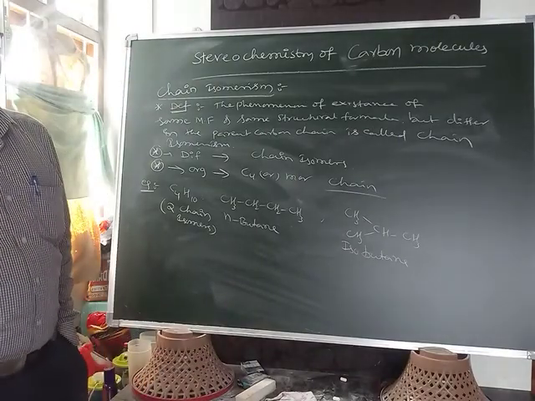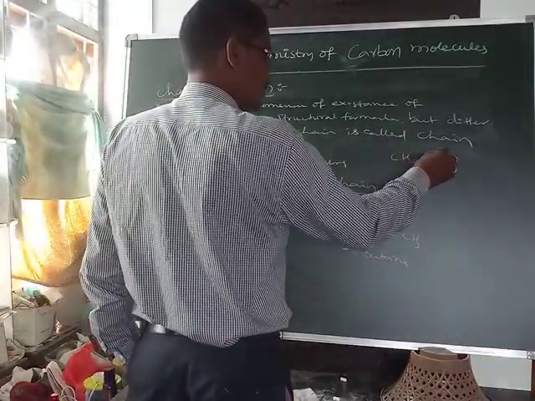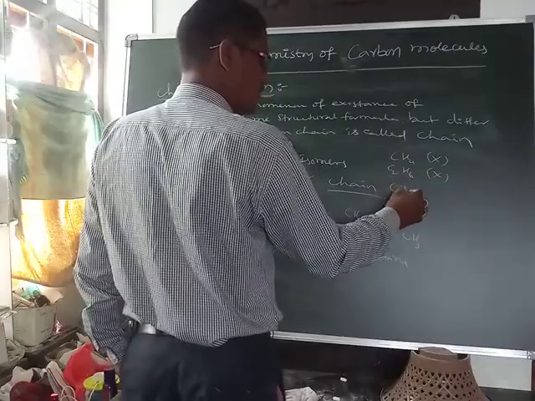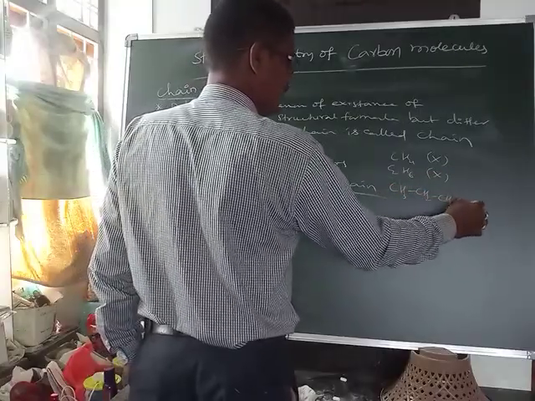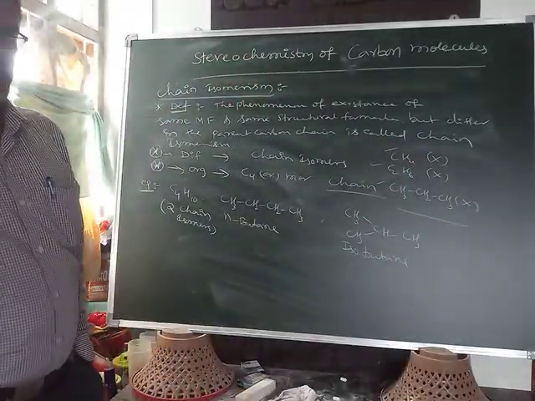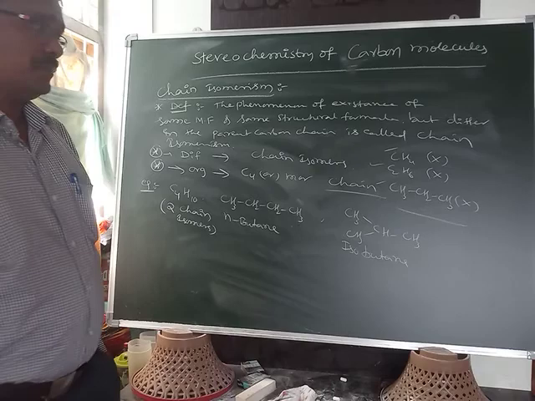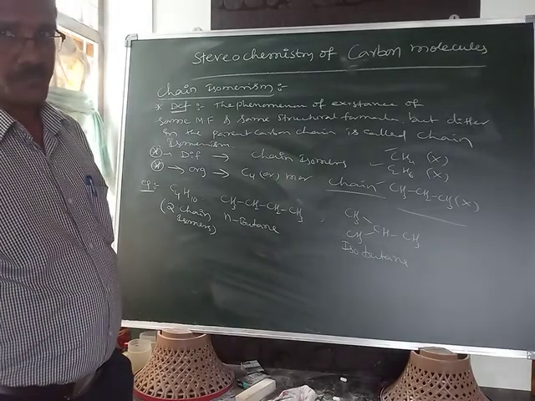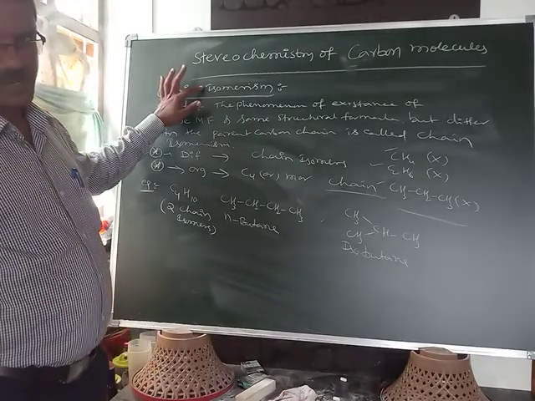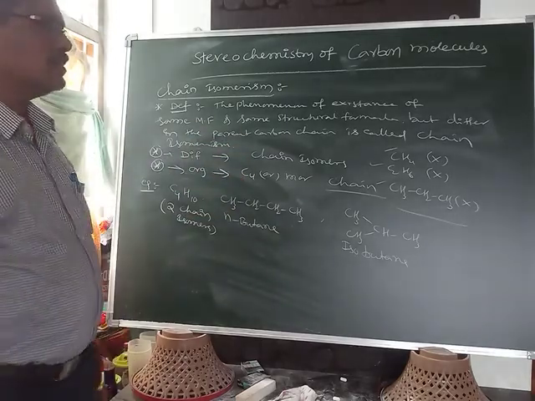That means CH4 has no chain isomers, C2H6 has none, and CH3CH2CH3, propane, also has none. One, two and three carbons do not exhibit chain isomerism.